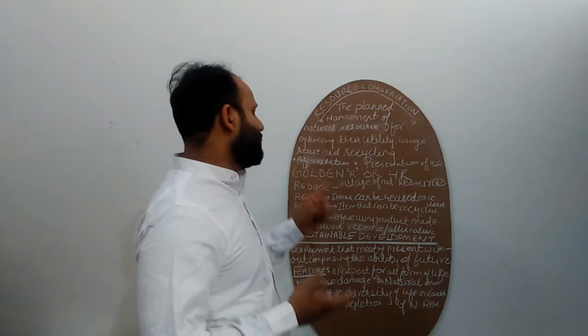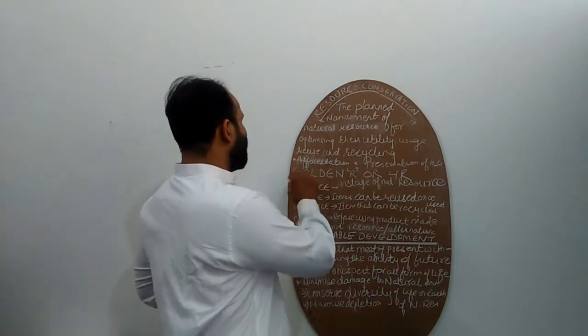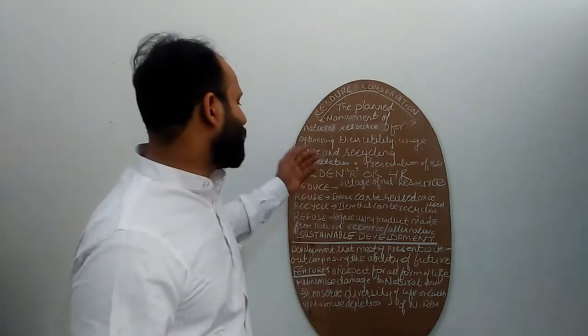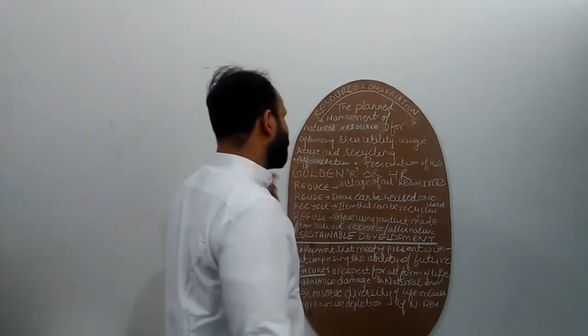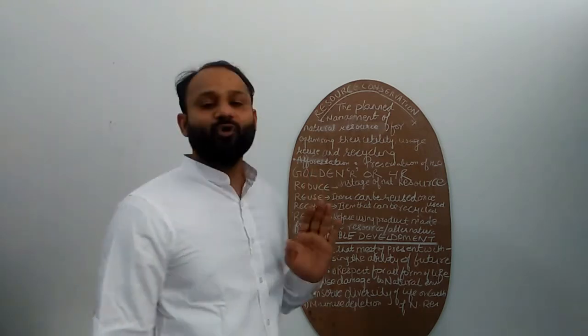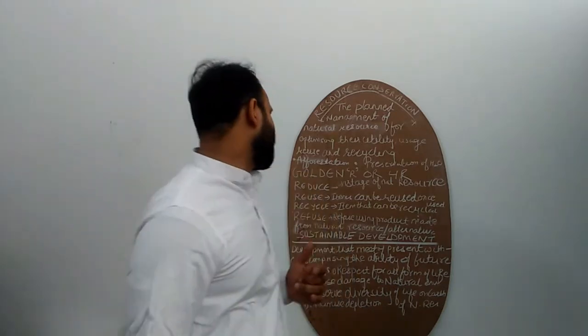This has a different name, golden R's, 4R's principle, we can say. It's very important. In every exam, this answer is there, 4R principle. You have to write accordingly. What does the word reduce mean here? Wastage of natural resources. We have to avoid wastage of natural resources, such as packaging items, we can say. If any other option is available to you, then avoid wastage of natural resources.